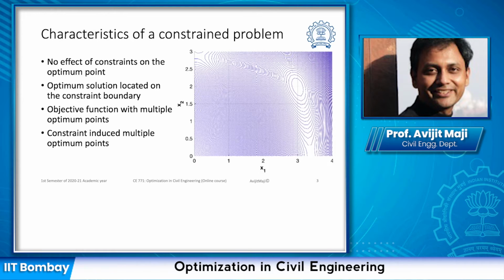For example, in this optimization function representation, which is very familiar to you because we used it in some problems in the earlier class, suppose the boundary or the feasible region is like this.